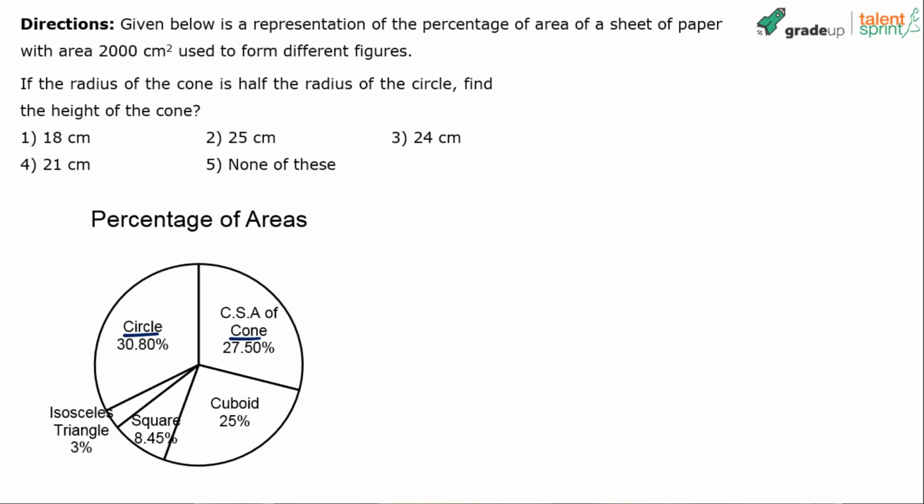21. I think 21 is the most common response here. Most of you have got 21, which is option 4. But some of you have got 24 as well, option 3. Should we take it up now?